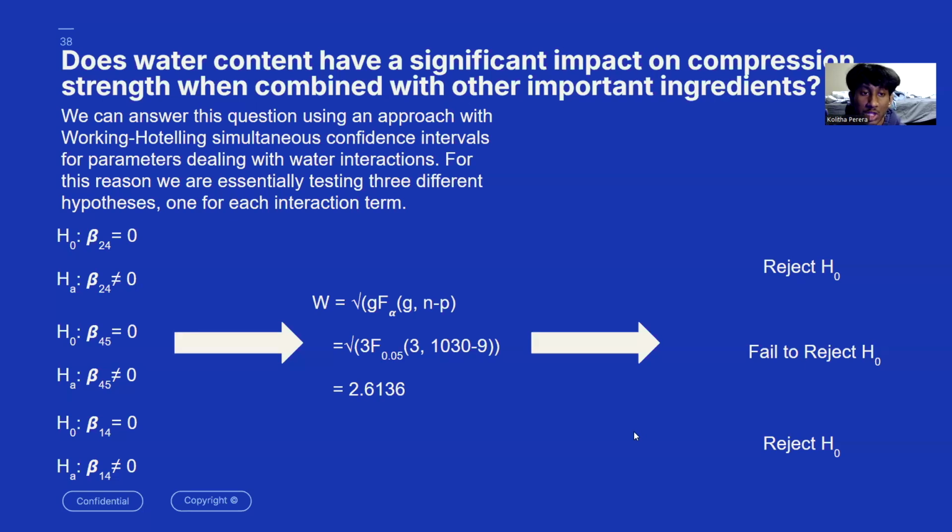Next, to answer the question of the day, we use a Working-Hotelling simultaneous confidence interval to answer these hypotheses on the 3 interaction terms. You can see here our Working-Hotelling test statistic and the conclusion we reached on the right, where we rejected the first interaction of slag and water, we failed to reject the second interaction of superplasticizer and water, and we rejected the third of cement quantity and water.